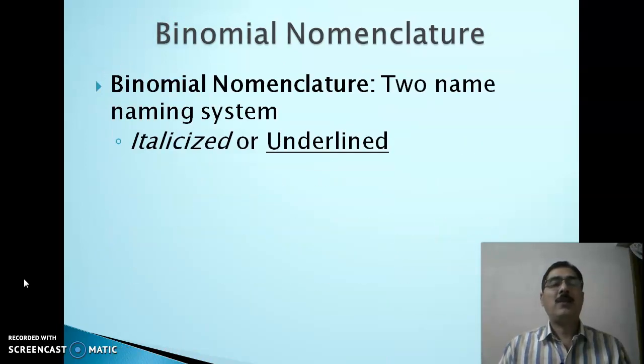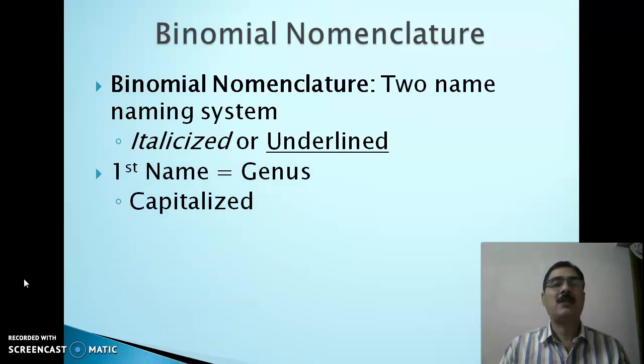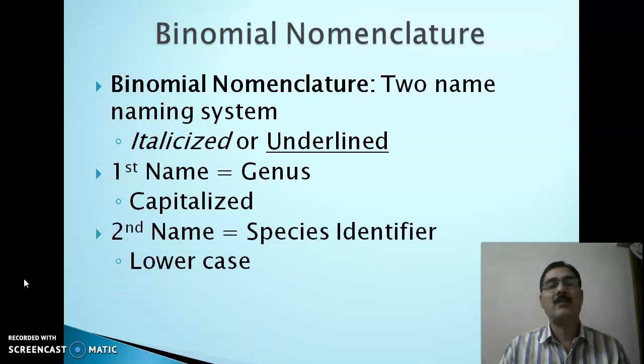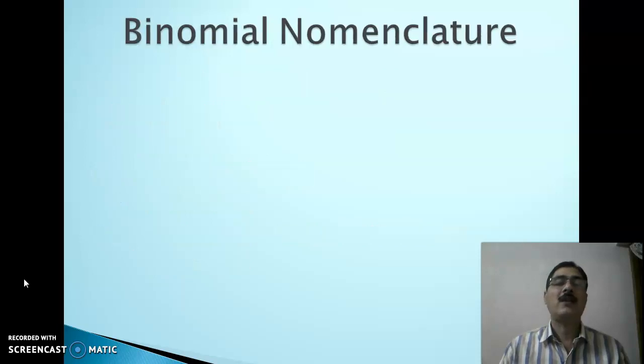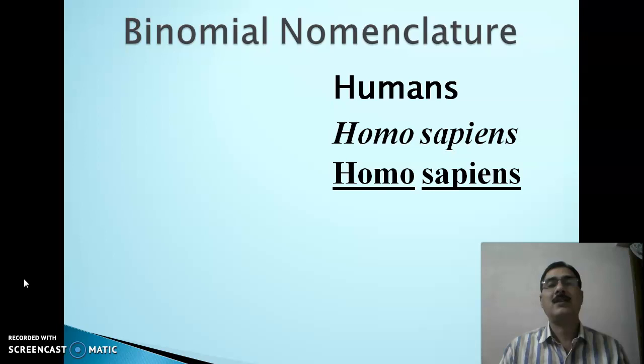Whenever we are writing the name as per the binomial nomenclature, they are either italicized or underlined, and the first name is genus, which is capitalized, and the second name is species, and then the name of the identifier, which is generally given in the lower case. As you can see the example of the human beings, they can be written as Homo sapiens, like here in the italicized, or they can be written like this, Homo sapiens, which is underlined.